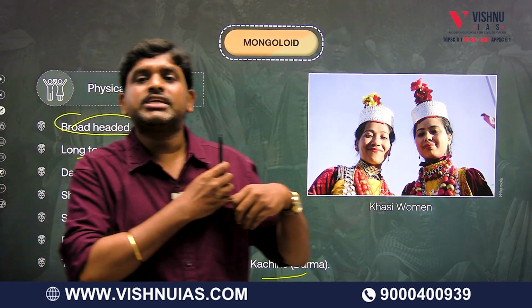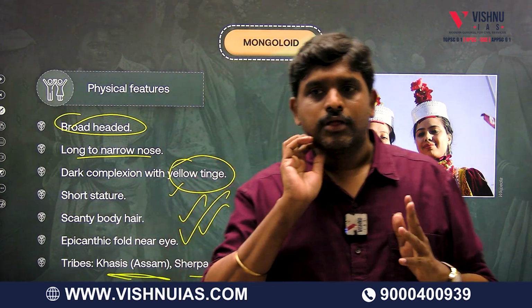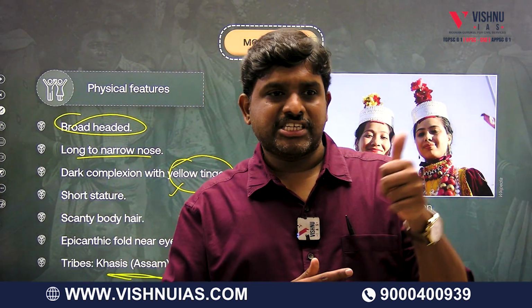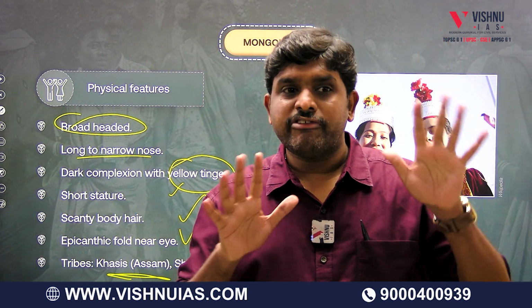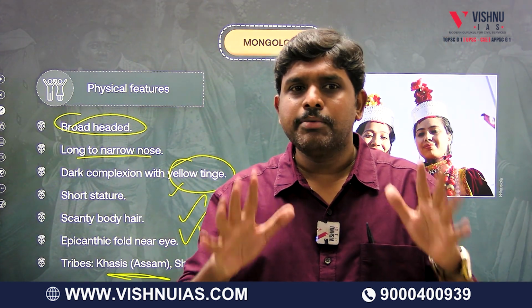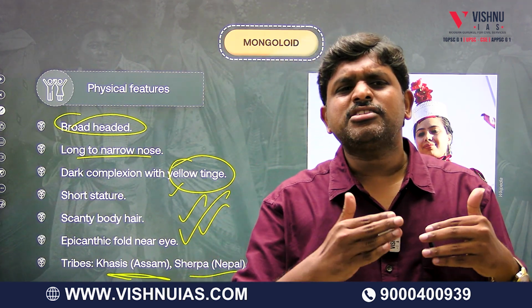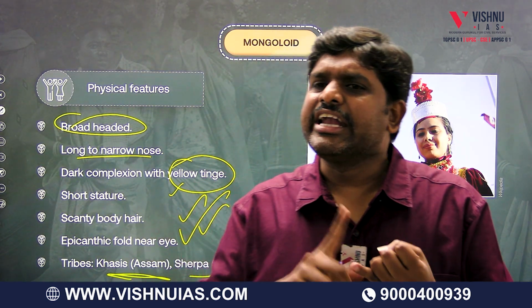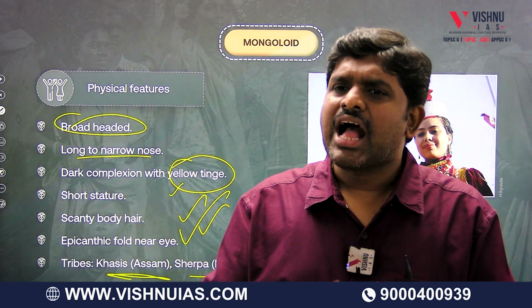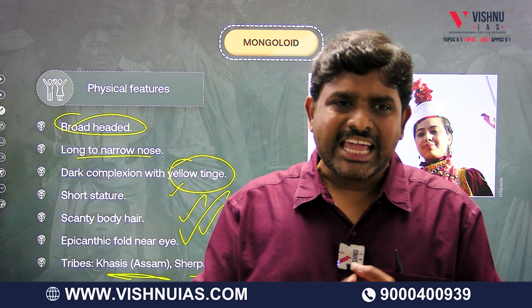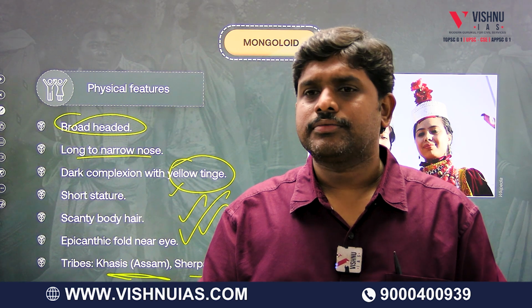So, what all did we study today? First, we understood the definition of tribe. Tribe means what? That you should understand. There are various synonyms with tribe: indigenous, primitive, Adivasi, tribe, scheduled tribe.